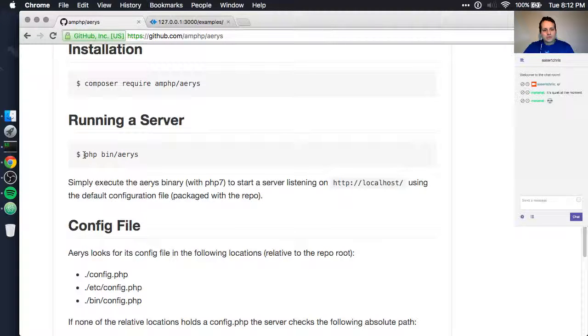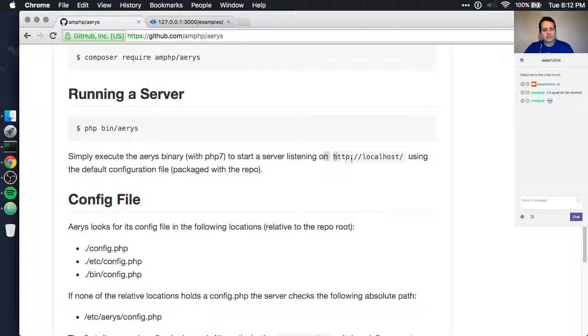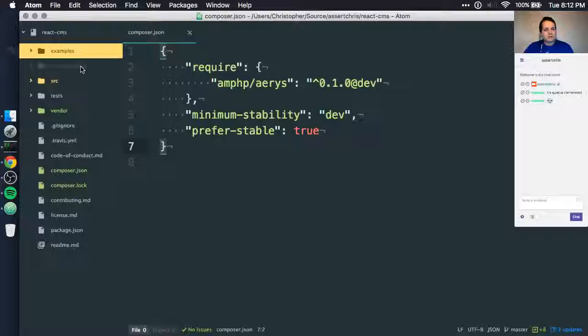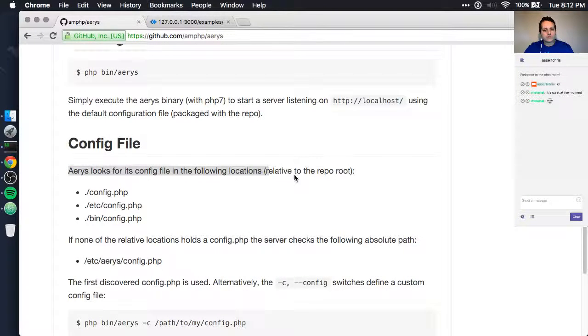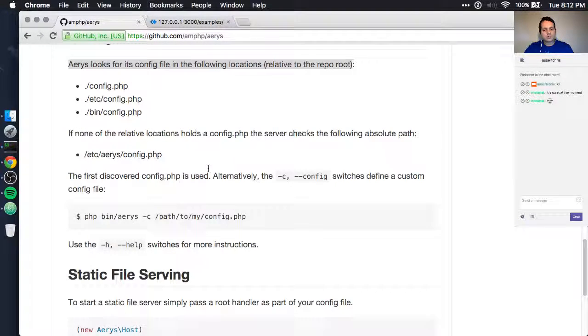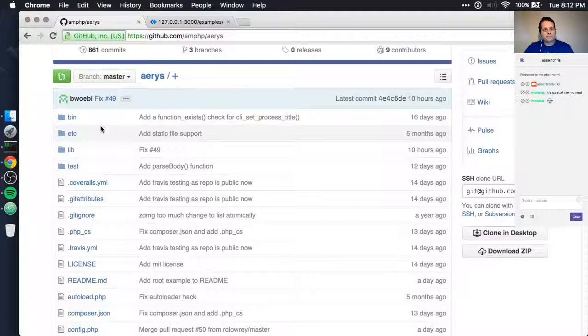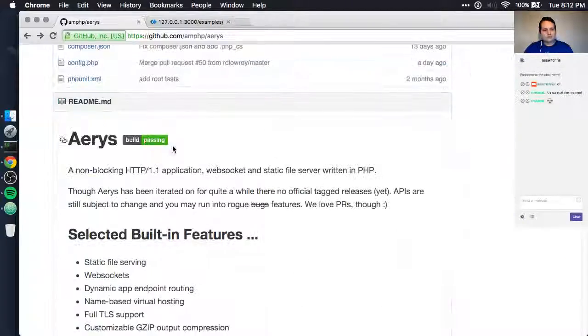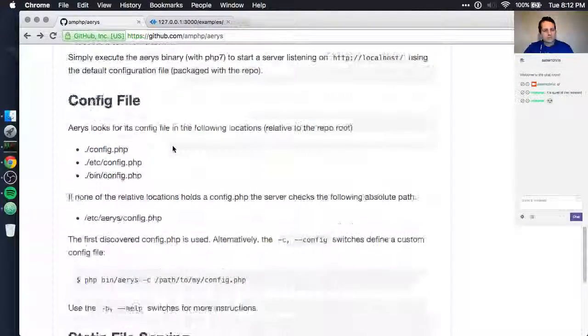To start a server, you just do php bin Aerys, it appears, and that will start something up at localhost. So, let's have a look here. Aerys looks for config files relative to the repo root. Okay, that's interesting. Let's see. Is there an example of this config file? Yes, I think if we go into etc, no, nothing. Where's an example of this config?